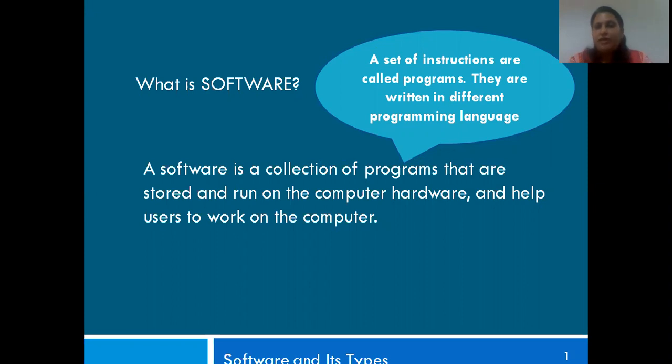Yes, so a collection of all these programs is a software, and your software is installed on the hardware of your computer so that the hardware can be put to use. Otherwise, just the machine by itself is of no use. In order to use it, you have to have software on it. Yes, did you understand that? Let me explain this a little bit more.